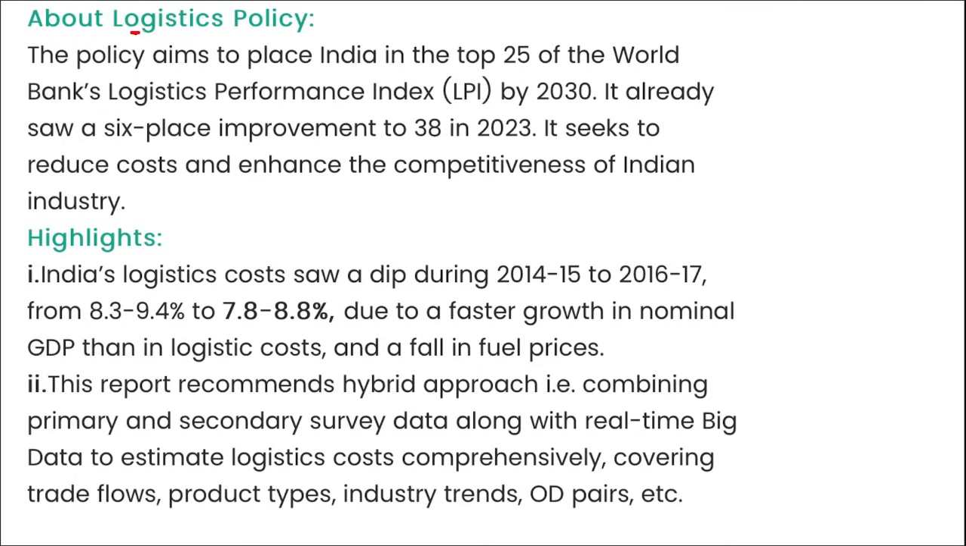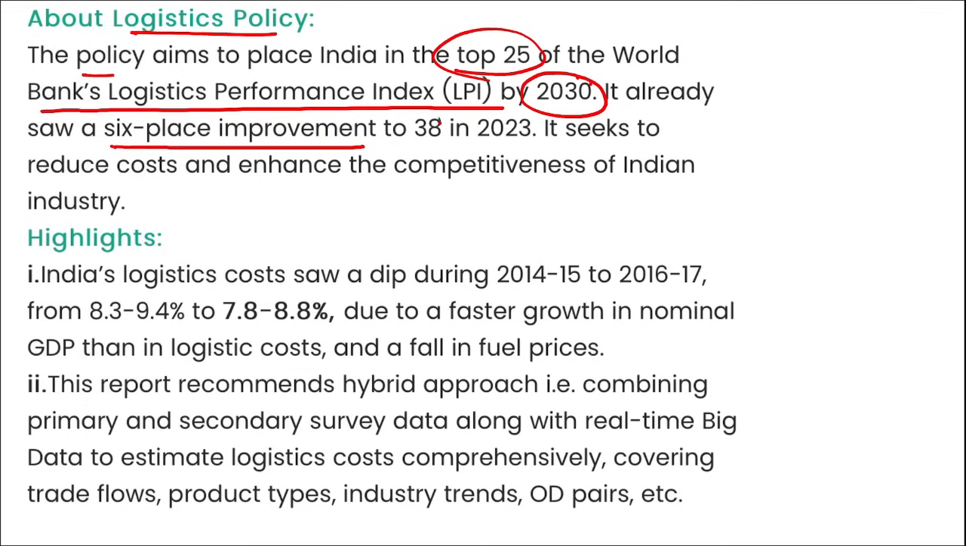Apart from this, if we talk about the logistics policy, the policy aims to place India in the top 25 of the World Bank Logistic Performance Index by 2030, and it already saw a 6th place improvement to 38 in 2023. Also, it seeks to reduce the cost and enhance the competitiveness of Indian industry, and that is the reason, as we talked about in the last video, that India is heavily betting on its logistics sector. We are improving our logistics sector so that the cost of transporting a product from one location to another becomes cheap, as it will finally reduce the price of the product also.